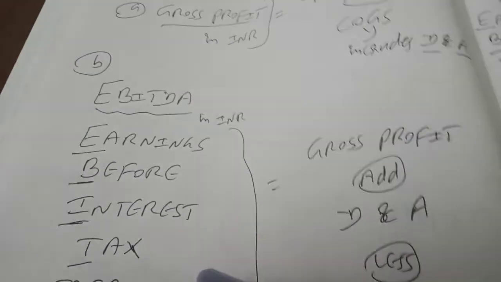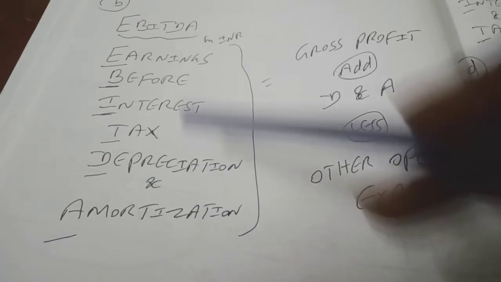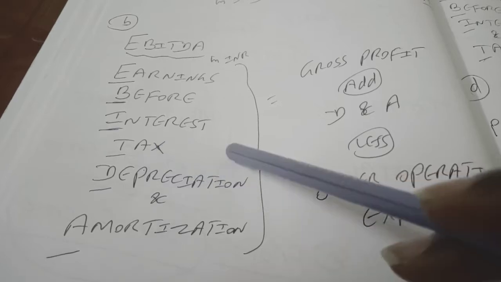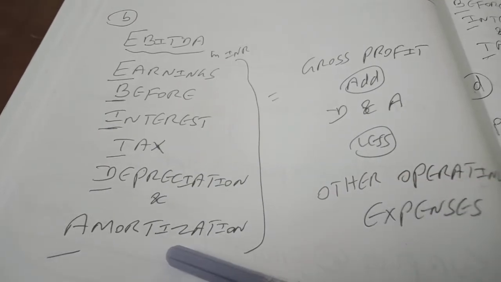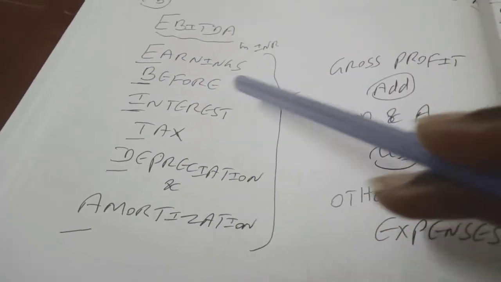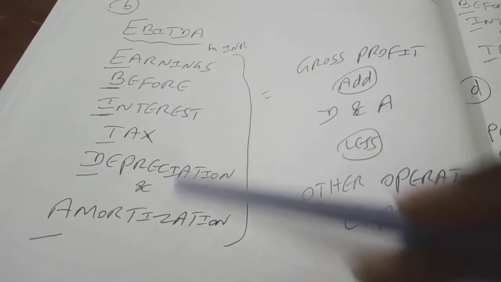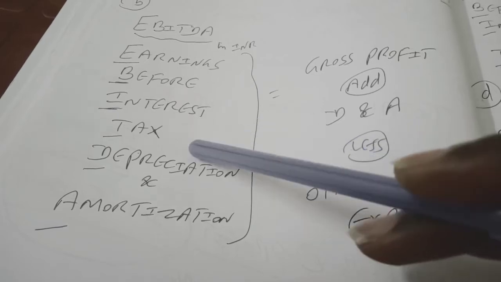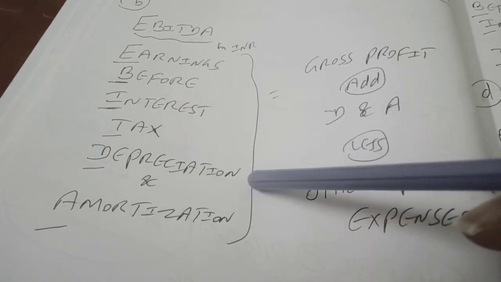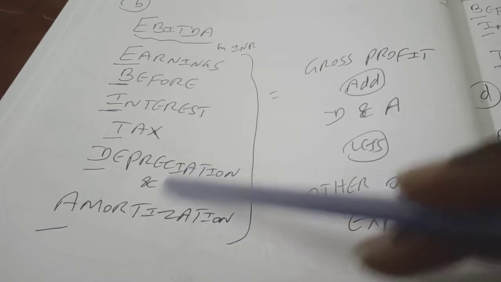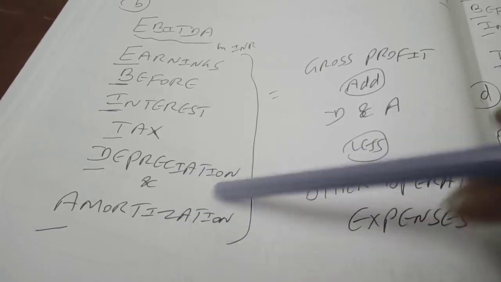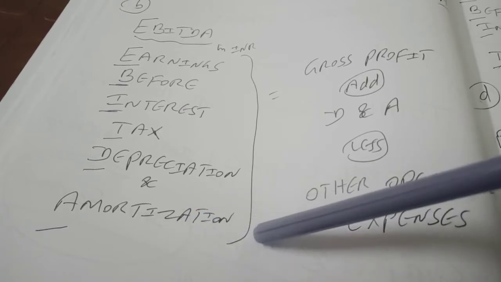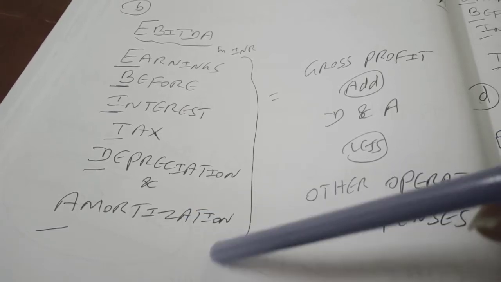The second profit is known as EBITDA. It's a big word. Earnings before interest, tax, depreciation and amortization. Earnings means profit before we adjust 4 line items in terms of expenses, namely interest number 1, tax number 2, depreciation number 3. Depreciation is otherwise known as amortization. Depreciation is normally used for reduction in the value of tangible assets, whereas amortization is the word used for reduction in the value of intangible assets, right?